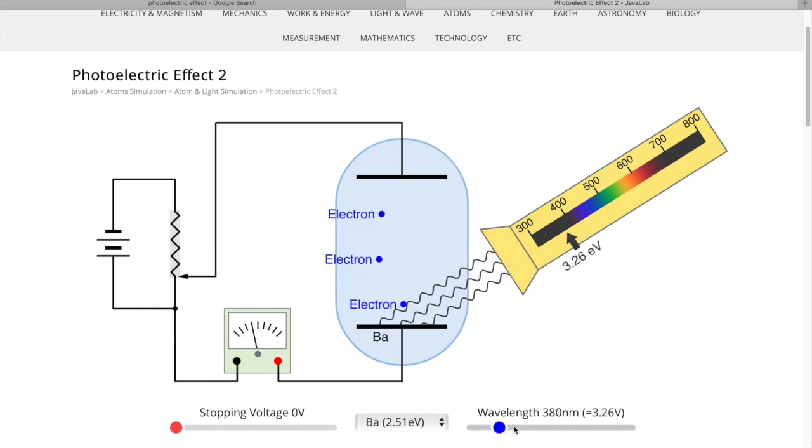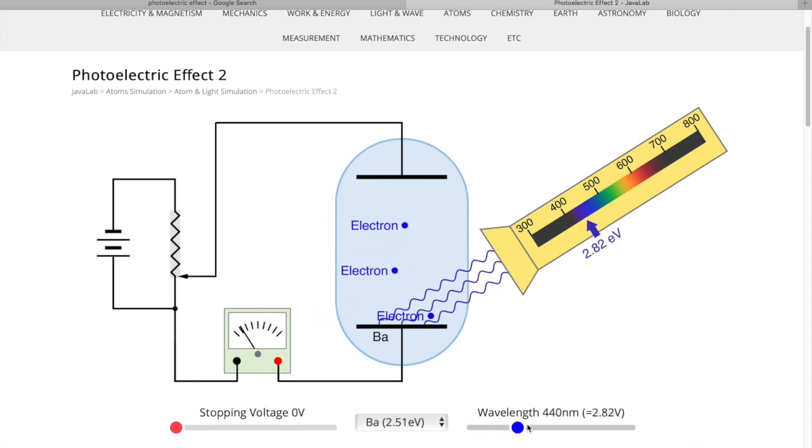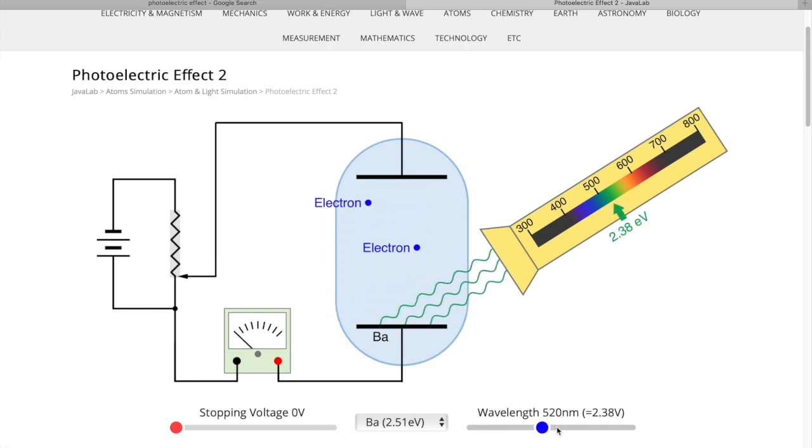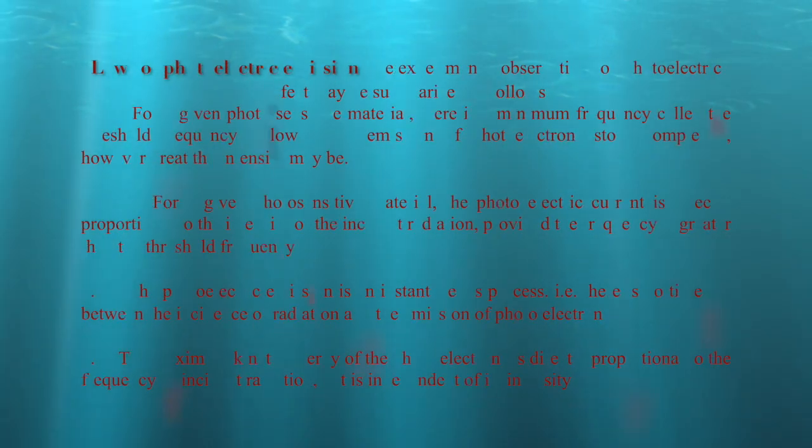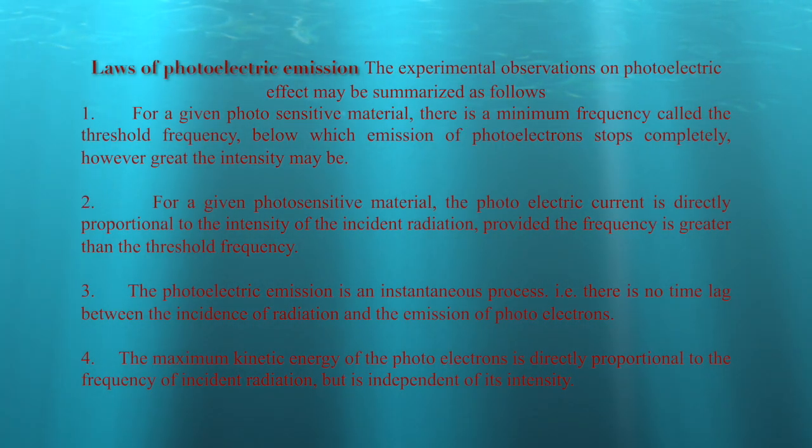Similar results we can view in the case of barium. Here, barium. Third case is shown here for iron. Now change the wavelength. We see there is no current flow. From the simulation, laws of photoelectric emission are derived.